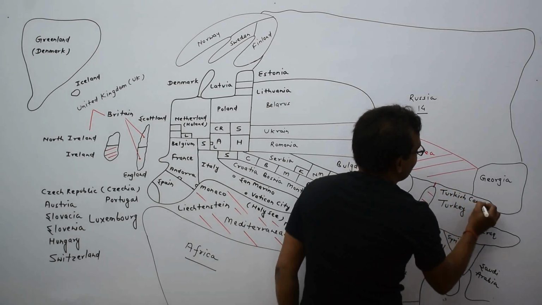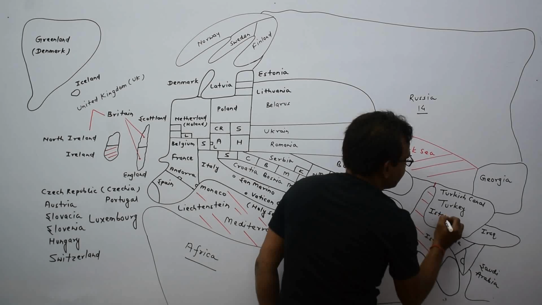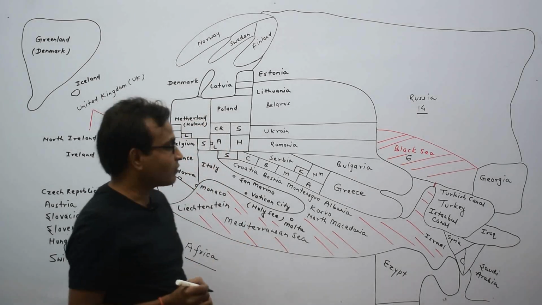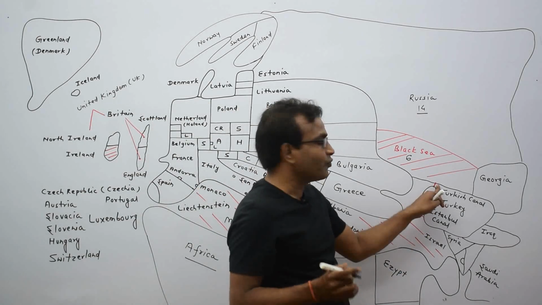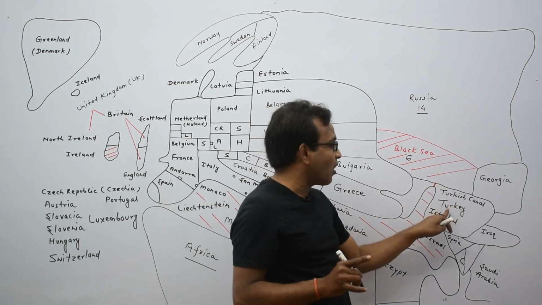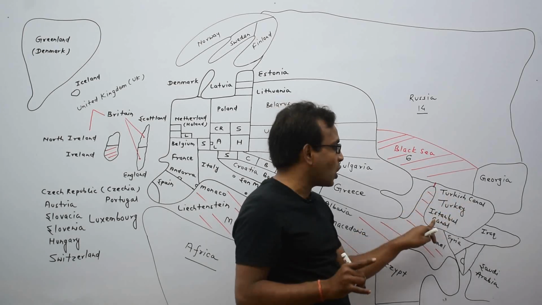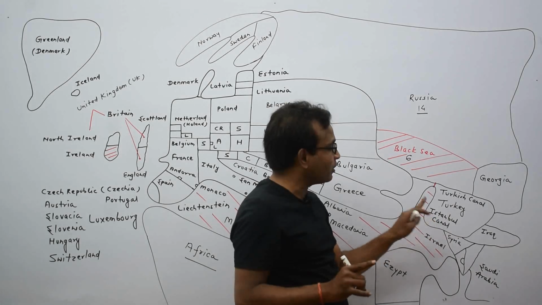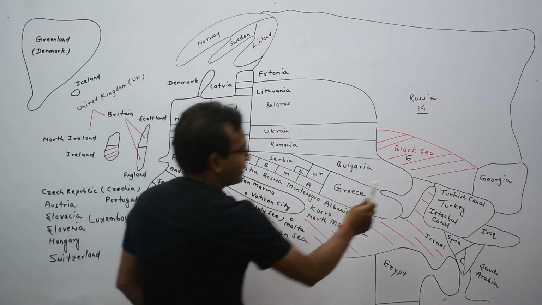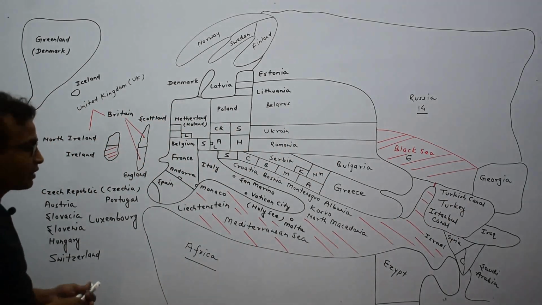Turkish Canal, or Istanbul Canal, because it is situated in Istanbul. This is a canal which is connecting the Black Sea and the Mediterranean Sea, which is the canal of Turkey. The another name of Turkish Canal is Istanbul Canal, because it is situated in Istanbul of Turkey. It means the Black Sea and the Mediterranean Sea are connected by Turkish Canal or Istanbul Canal.